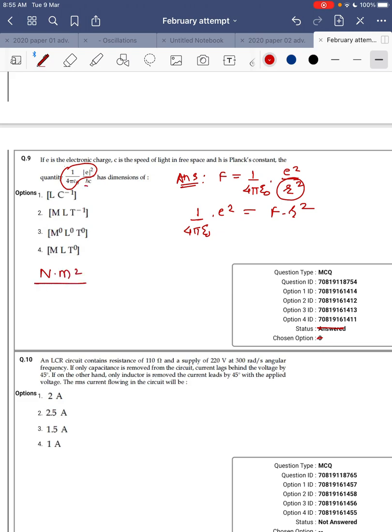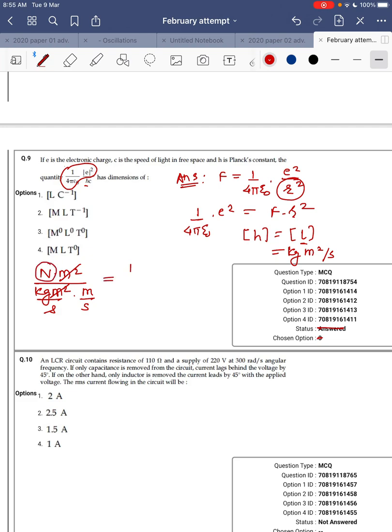divided by H. So dimension of H and dimension of angular momentum are same. While the dimension of angular momentum, or the unit of angular momentum, is kg meter square upon second. So the dimension of angular momentum is kg meter square upon second into the speed of light, which has the unit meter per second. So the meter square and the meter square will get cancelled out.